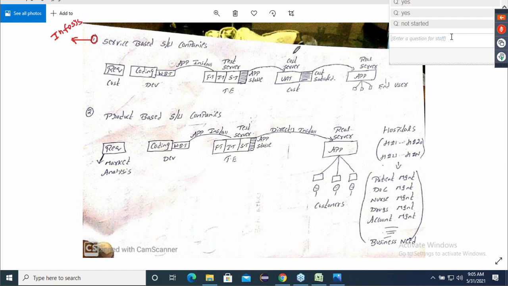Assume it was developed by Infosys, and this is an ICICI application, some banking application I'm taking. This is ICICI, or I can call them the customer. So the example I'm taking is ICICI. These are nothing but the customer.